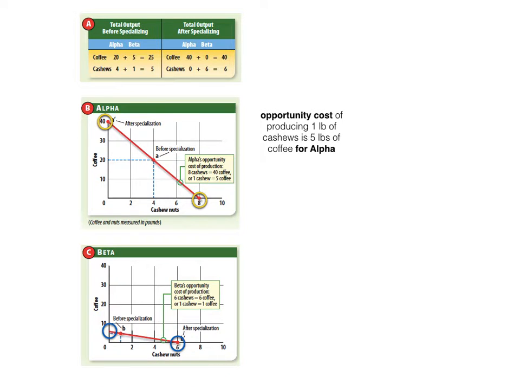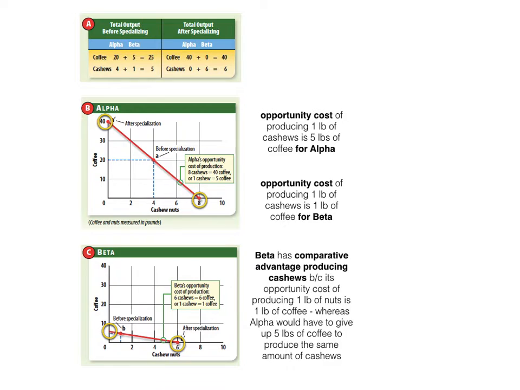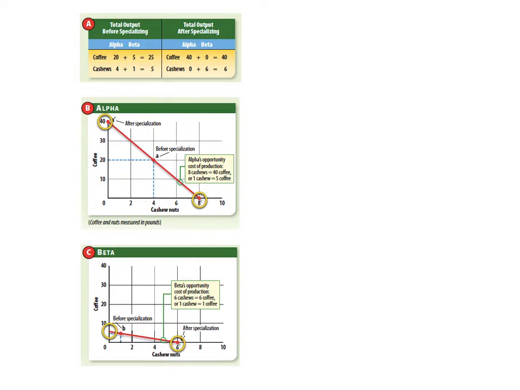At the same time, Beta's opportunity cost of producing 1 pound of cashew nuts is 1 pound of coffee, or 6 pounds of coffee divided by 6. Beta is the lower cost producer of cashew nuts because its opportunity cost of producing 1 pound of nuts is 1 pound of coffee, whereas Alpha would have to give up 5 pounds of coffee to produce the same amount of cashews. If Beta has a comparative advantage in producing cashews, then Alpha must have a comparative advantage in coffee production.